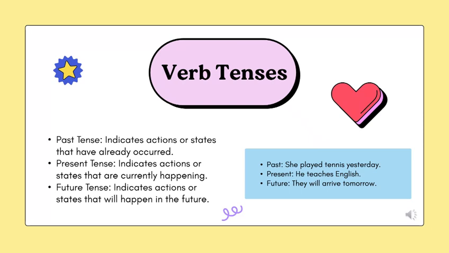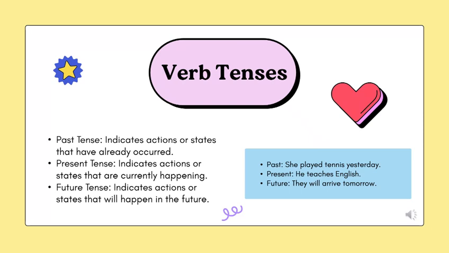Present tense. Present tense indicates actions or states that are currently happening. It shows actions happening now or regularly. For example, he teaches English. Here, he is the subject, teaches is the verb, and English is the object.